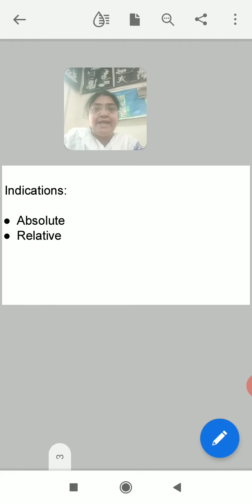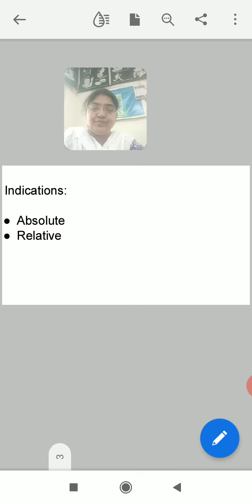Now we go to the indications. There are two types of indications, absolute and relative. Absolute means the indications where vaginal delivery is not possible at all. There is no chance of attempting vaginal labor. So you have to go for cesarean section. It is a must. That means absolute. No other option left. That means absolute.